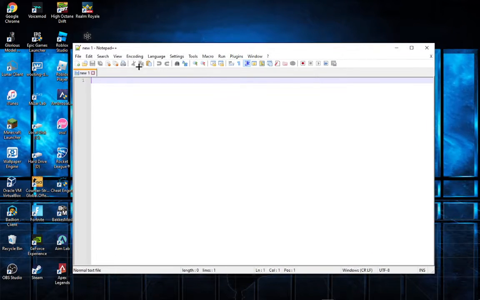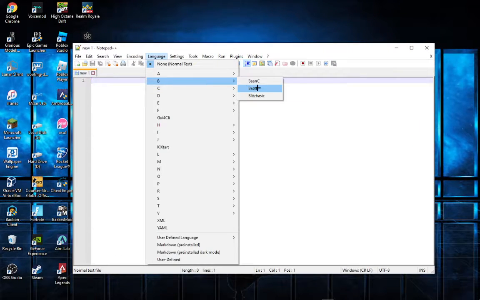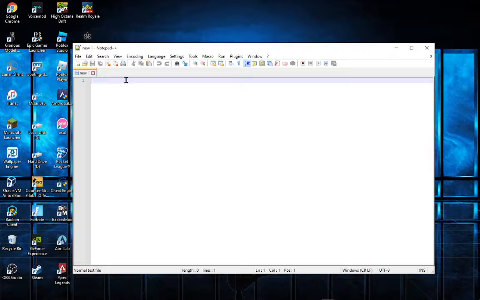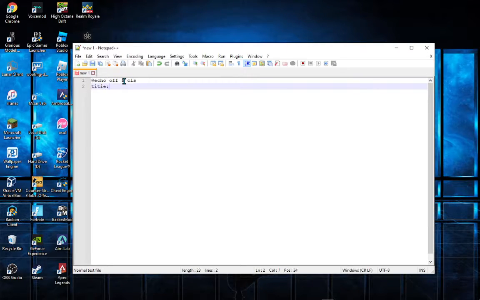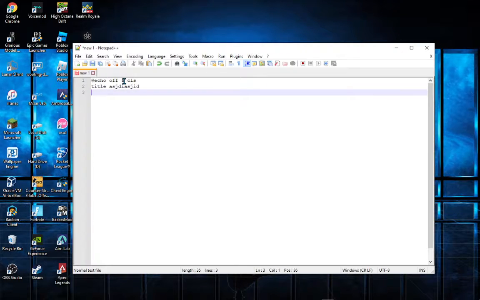Basically Notepad++ is a better way of coding everything because it tells you stuff if you've got something wrong like that. So you just do that and do some random stuff.